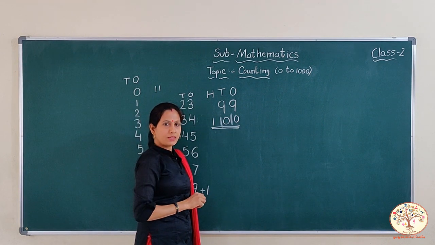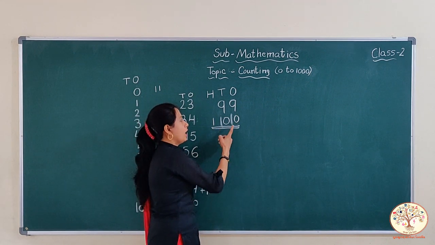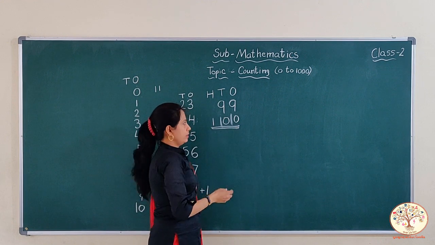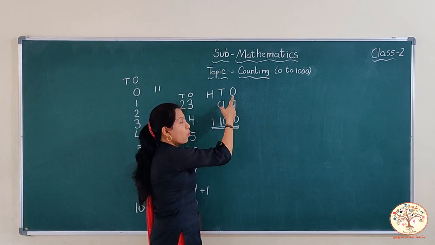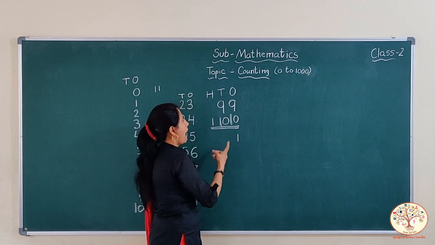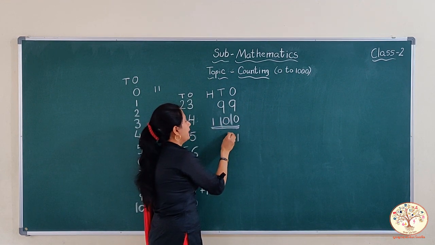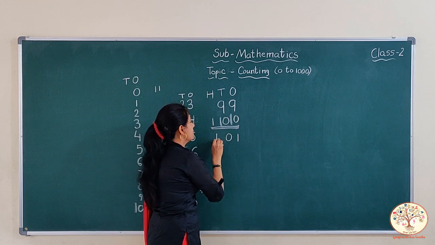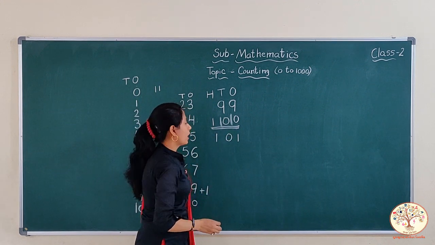What comes after 100? 100 increases by 1. 1 belongs to ones family. That comes to ones place. And these two, tens and hundreds, remain the same. Okay?